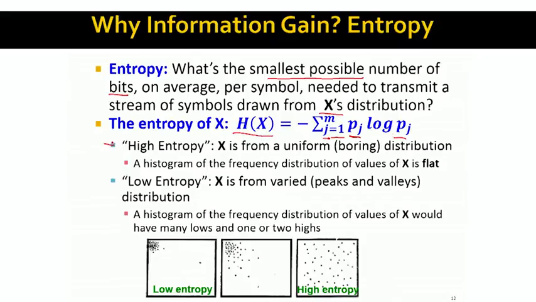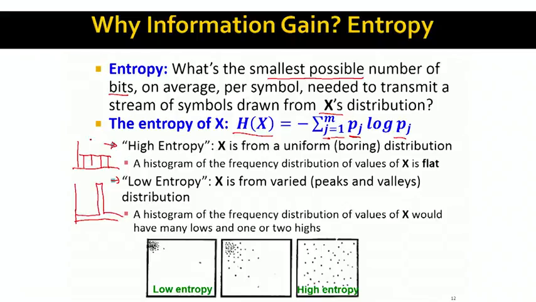If I have a distribution that has high entropy, this means that the probability distribution of X is uniform. In some sense, it's boring. Everything is flat, everything has the same probability. So the histogram of this distribution would be just this kind of flat line. Distributions of low entropy are interesting. They have peaks. If I plot the histogram of a distribution with low entropy, it would have a high peak and the rest would be very low.